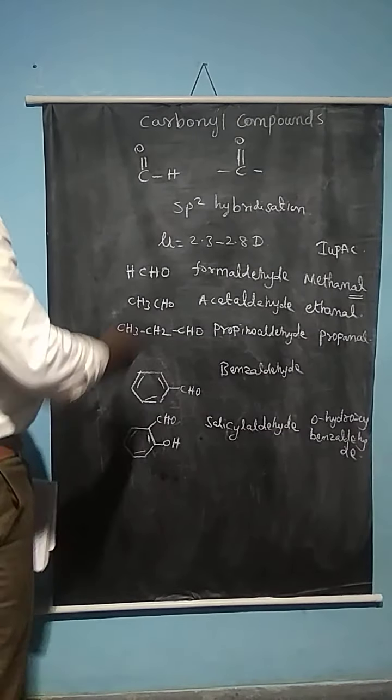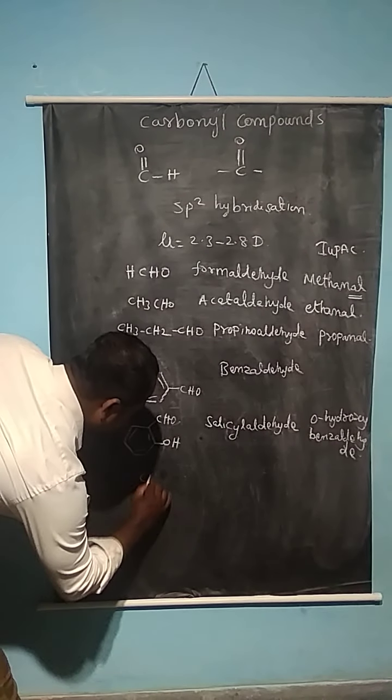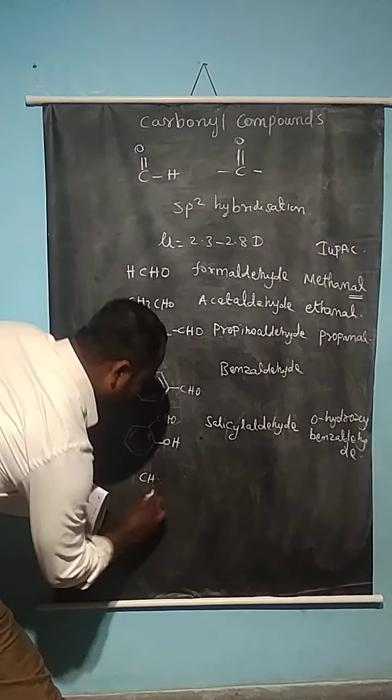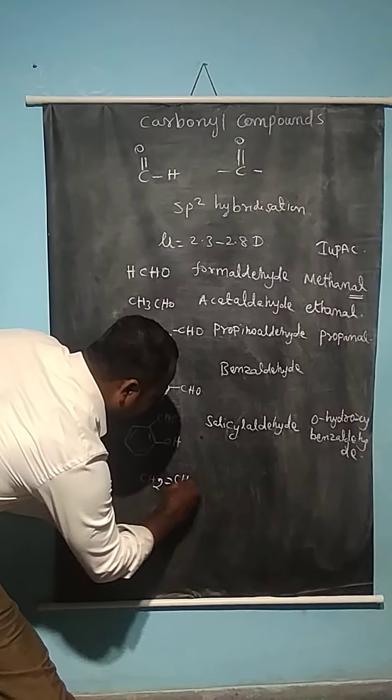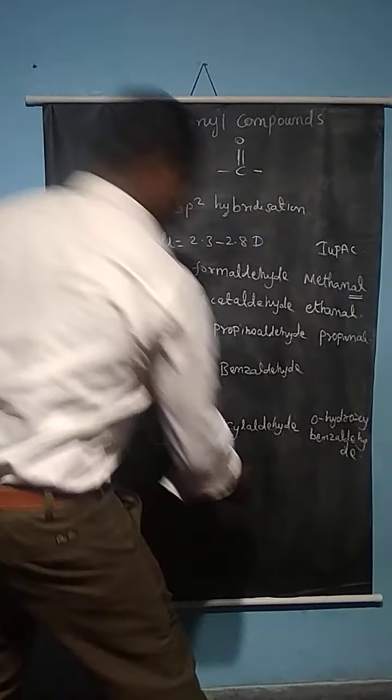Similarly, there are many more compounds. CH3CH2 double bond CH, single bond CHO, has the common name acrolein.